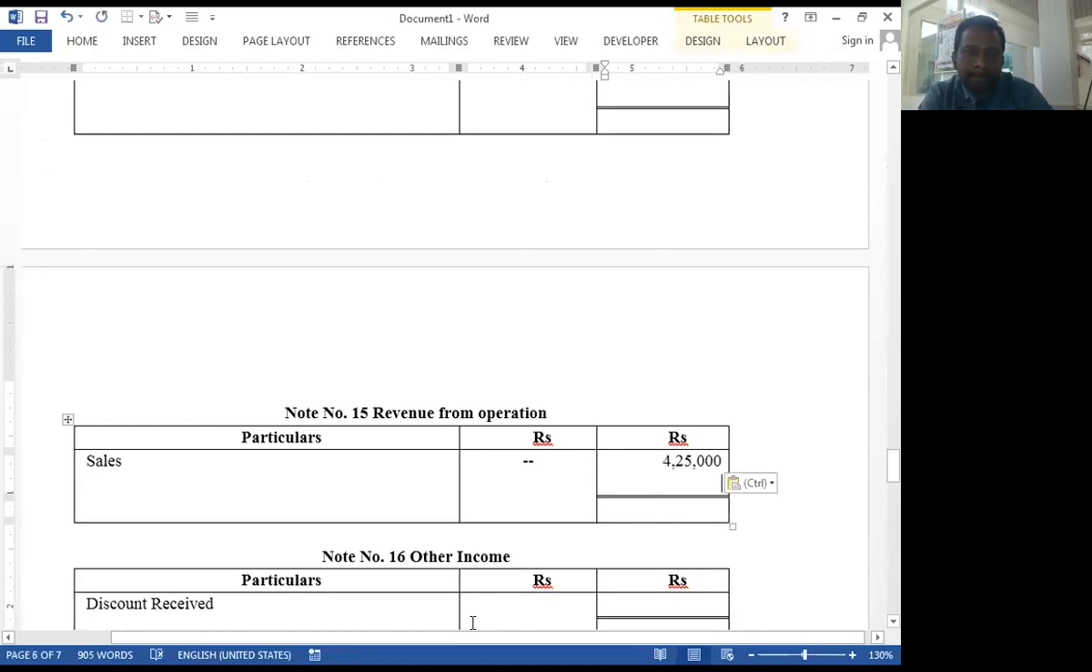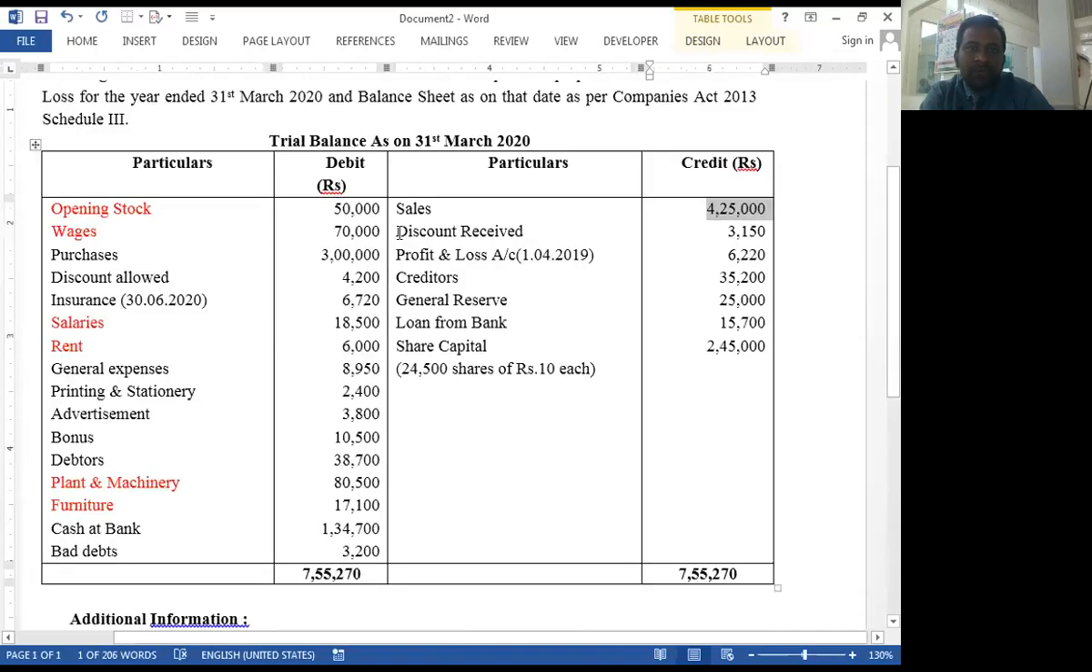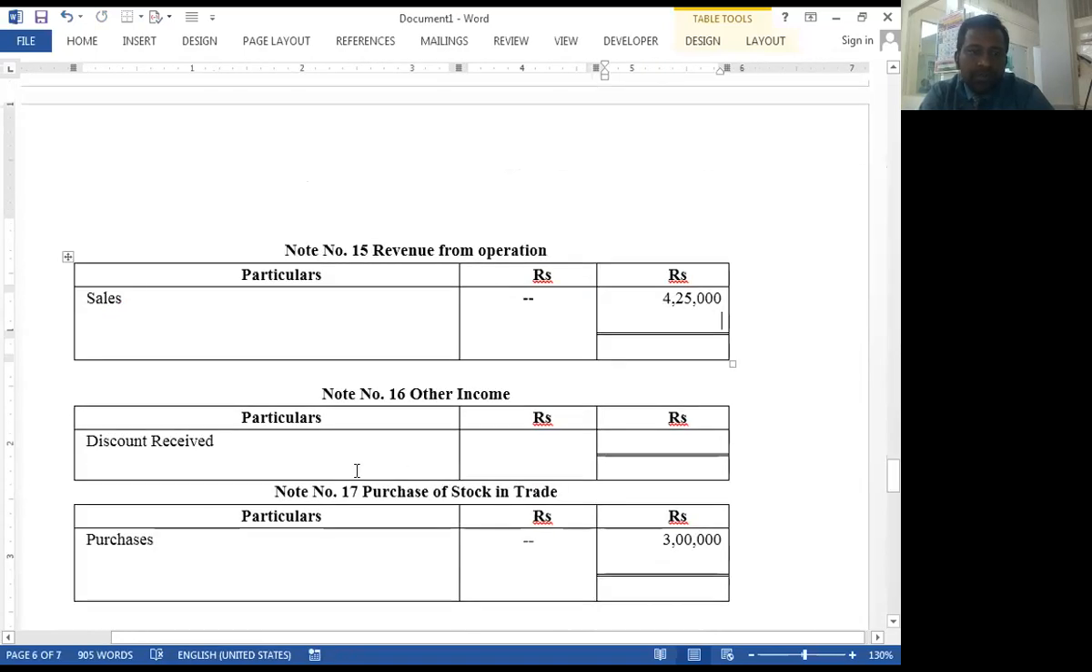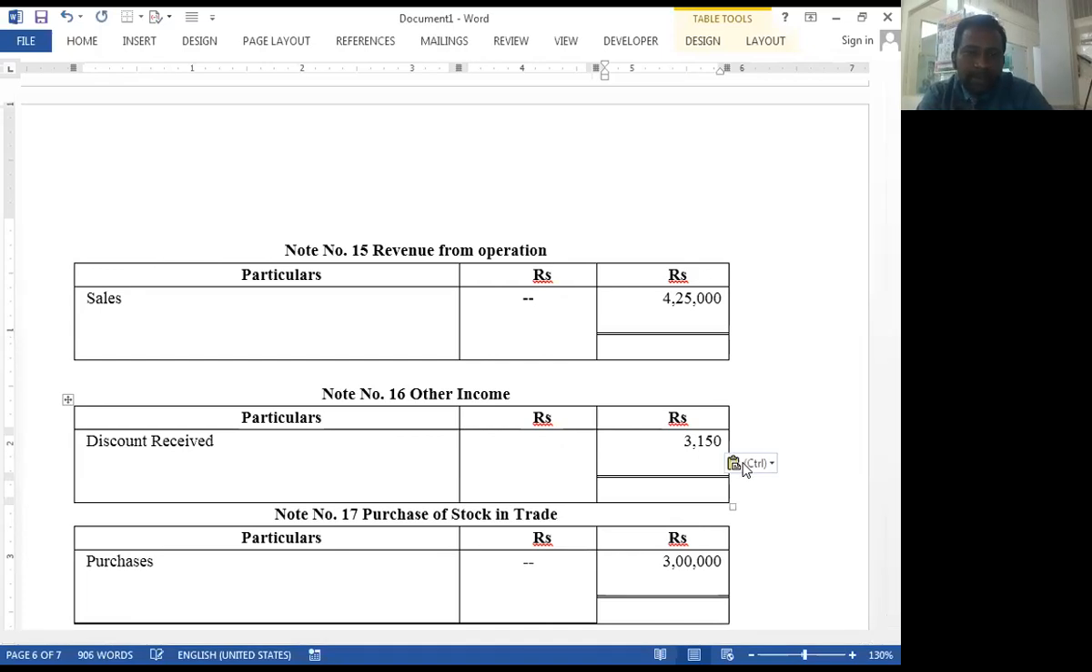Then discount received. It is one type of income. So other income, notes number 16, discount received. See here.